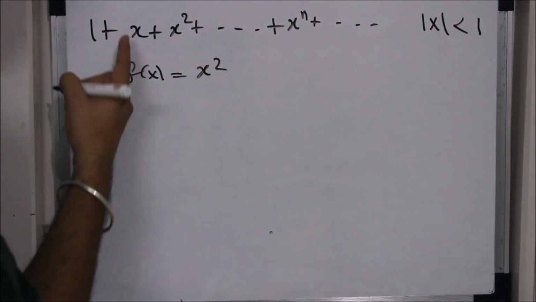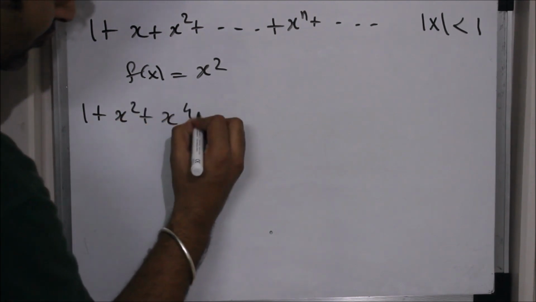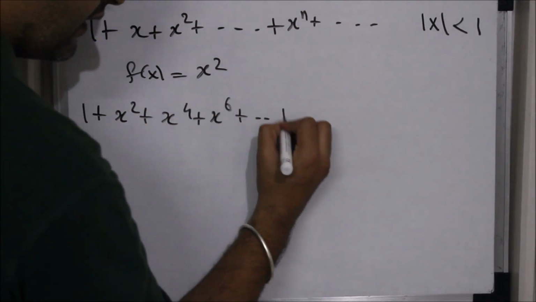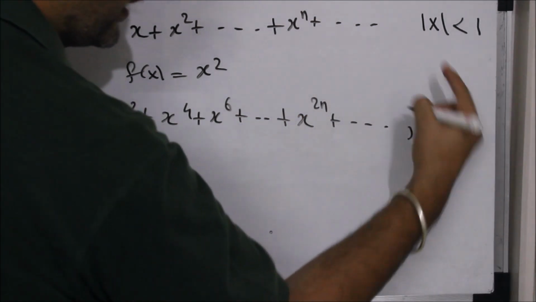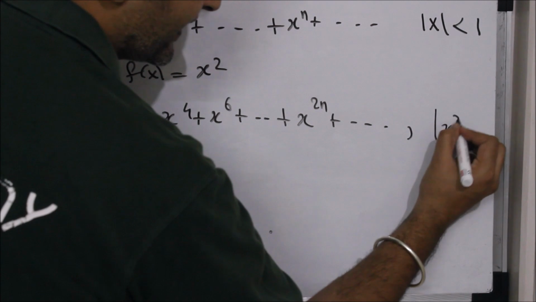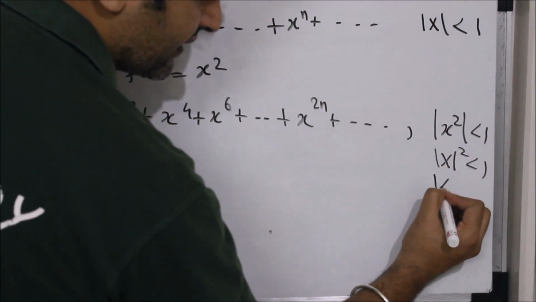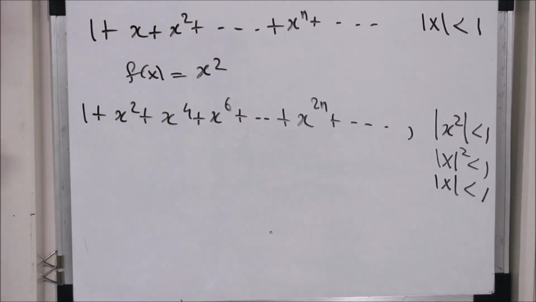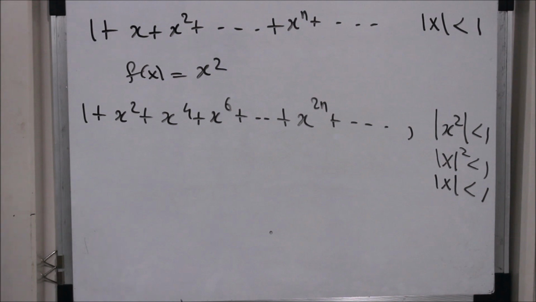So if I replace x by f of x, that means 1 plus x square plus x raised to 4 plus x raised to 6 plus x raised to 2n and so on, this will also converge when mod of f of x, which is mod x square, is less than 1. But mod x square less than 1 is nothing but mod x less than 1. So when mod x is less than 1, even this geometric series will converge.